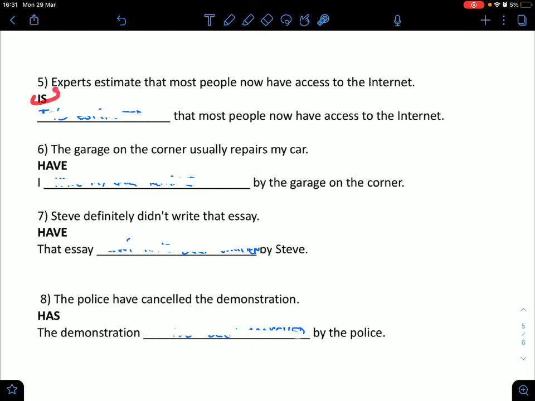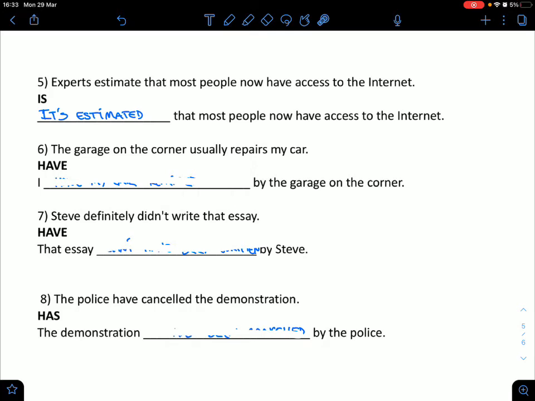You have to put in is. So let's look at this. Second sentence, something. Most people now have access to the internet. So this part is basically the same. These parts, same. So experts estimate. So it's estimated that most people now have access to the internet.